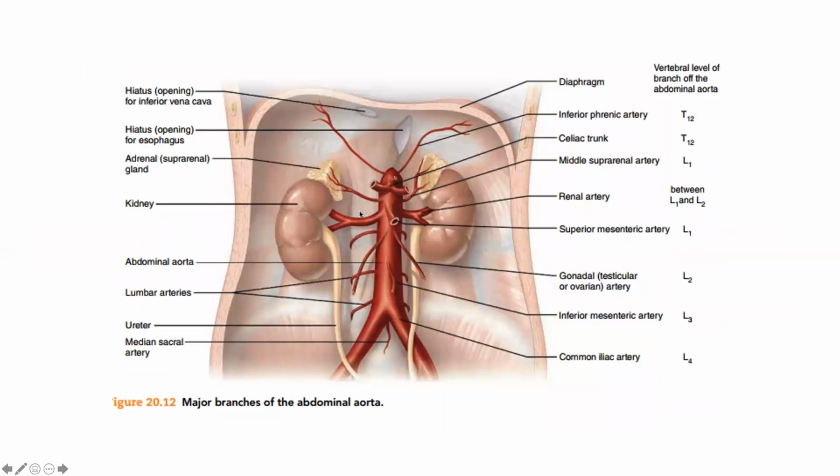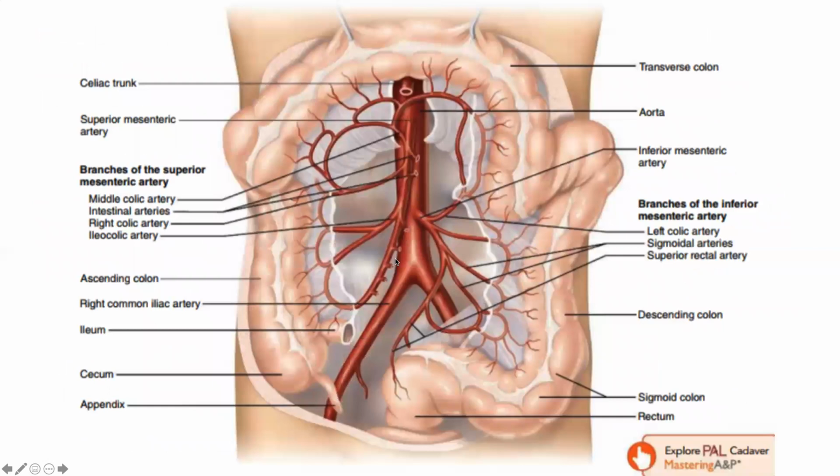And now we can see the superior mesenteric artery. We can see the gonadal arteries. We can see the renal arteries. They are the paired branches. And these are the levels they are arising from the aorta. And I want you to keep following these vessels, like the superior mesenteric